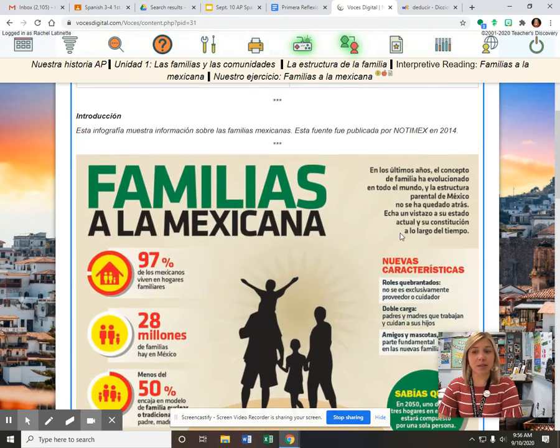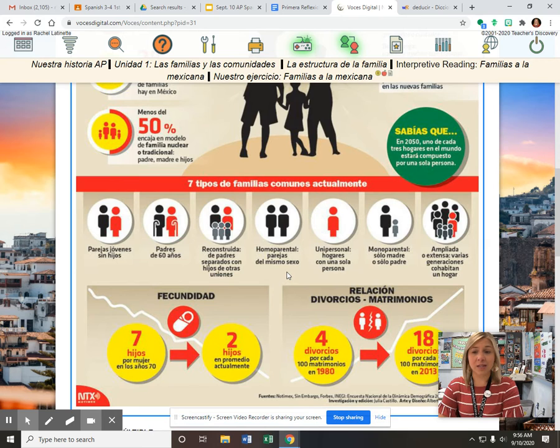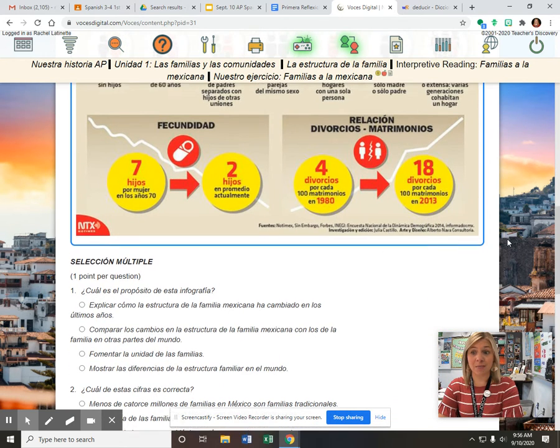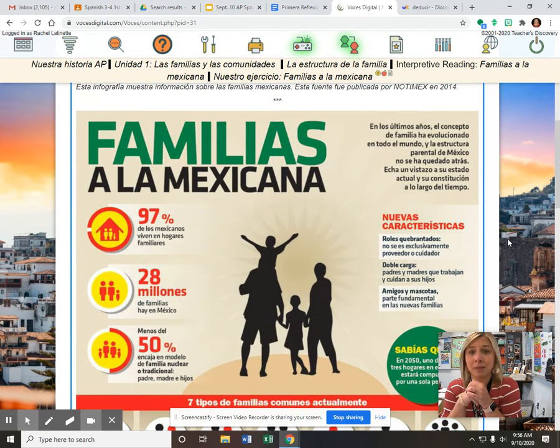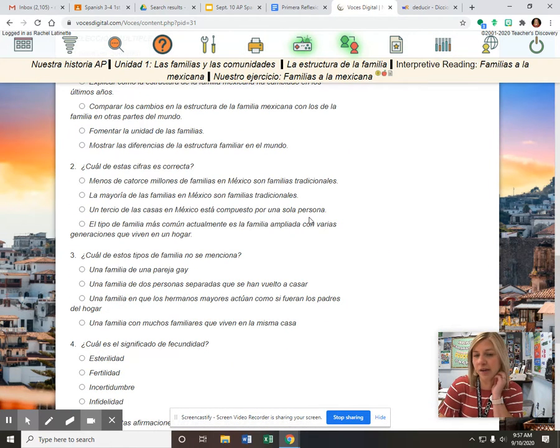Y eso es todo para hoy. That's all for today. I really want you to take some time to really do your best to understand all of this graphic. There's not that much text, so if there are new words, I encourage you to look them up on word reference. If you have a printer, maybe print it and do what you might do if you were in class, or if it were in a book where you could take notes and translate new words. Same thing with the questions if you need to. Sometimes that helps when you translate the words and the questions right on the paper.